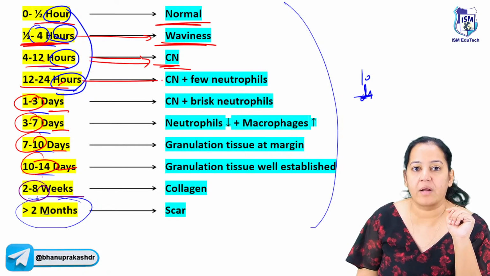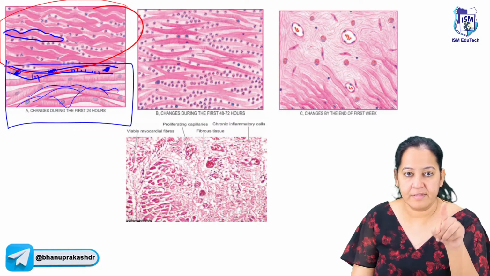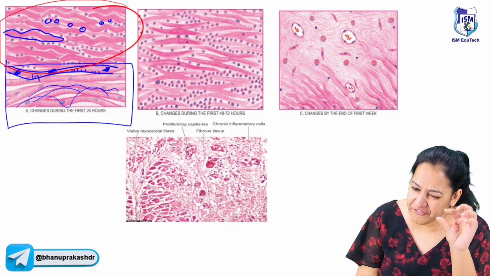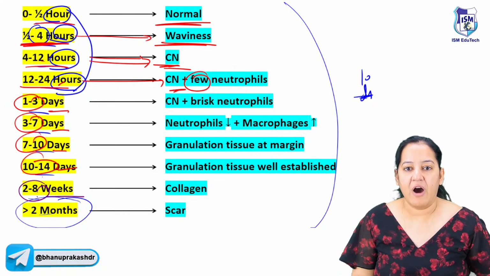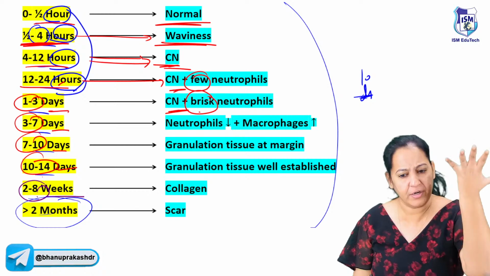At 12 to 24 hours, along with coagulative necrosis, a few neutrophils are there. Can you see the upper half again? The same diagram. You can see these all cells are neutrophils. If you see them, they all are multilobated. A few neutrophils are there. After that, still coagulative necrosis is there, but along with it, it is not few. There are abundant, brisk neutrophils.